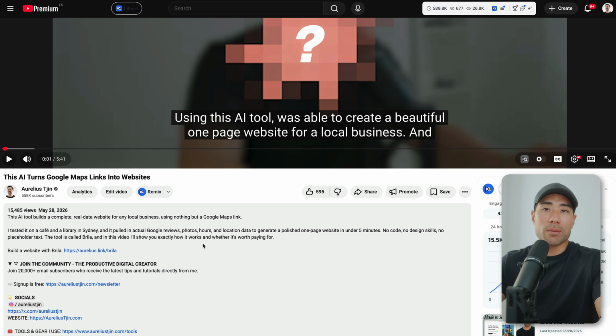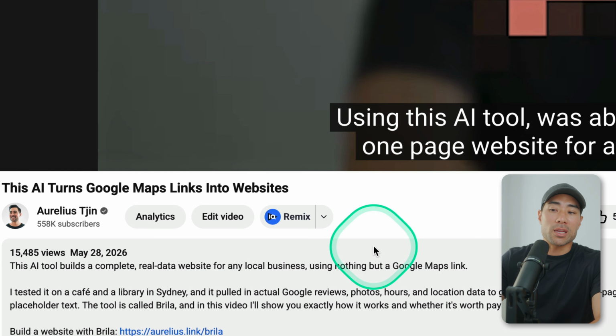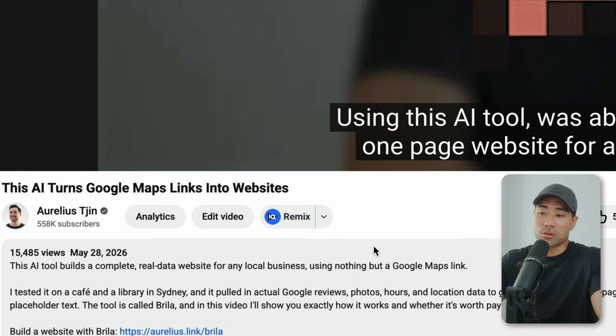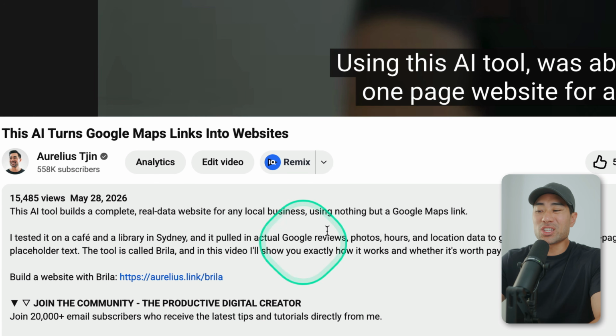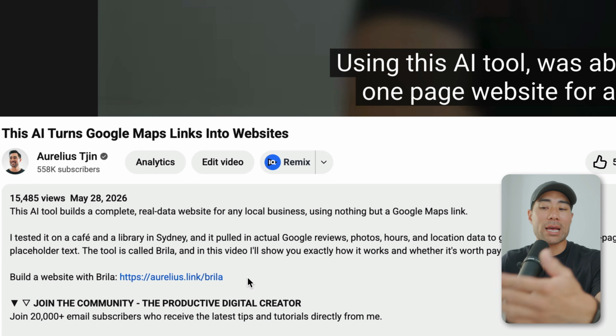And then where the magic happens is in the description, right? People want to learn more about what this tool is. How do I sign up? How do I get there? So I've got a link that takes them to Brilla. This could tie into your own product. If you're talking about, let's say, some yoga technique, that's your topic, that's your niche, you link it back in your description to your actual product that you're selling, that digital product that we just created.